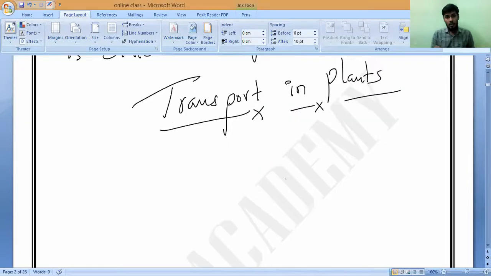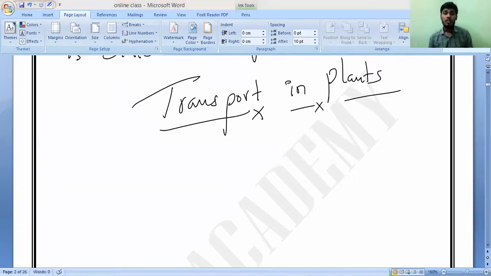As we already studied, which tissues are involved in transport in plants? Xylem and phloem. So, the transport system in plants is less elaborate than in animals. Compared to human beings, plants are very less active and their cells do not need to be supplied with materials so quickly, because unlike animals, plants cannot move from one place to another. Is it yes or no?